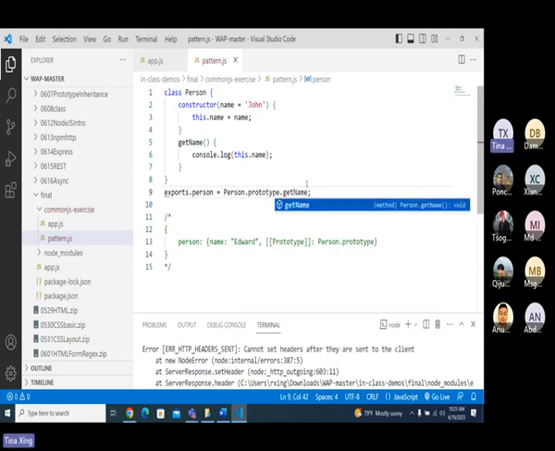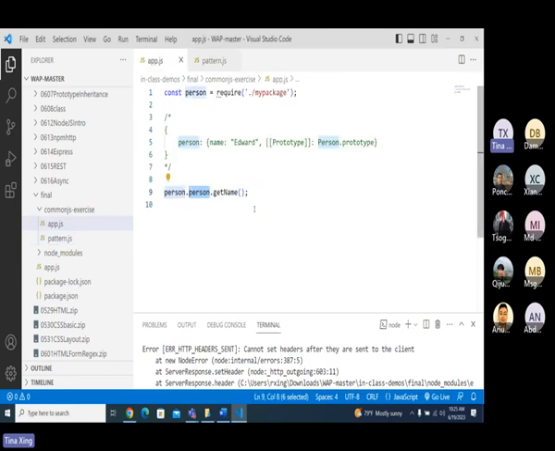If you want to get a name, like this way. Okay, got it? Because getName is in the prototype of person, you must understand. And if you don't understand, review by yourself, okay? Because this getName is in its prototype, you cannot just put a getName here. Let me show you, okay? We are going to have wrong.